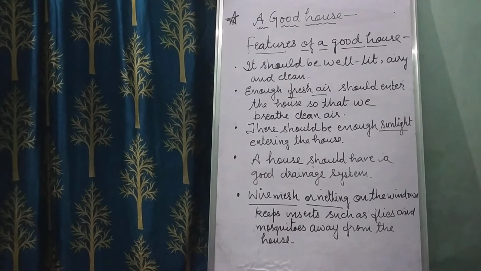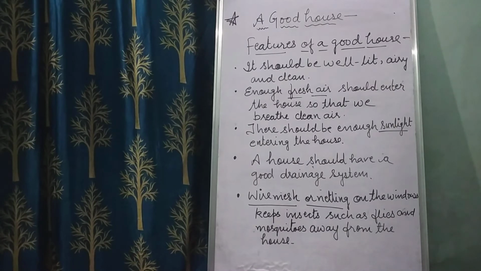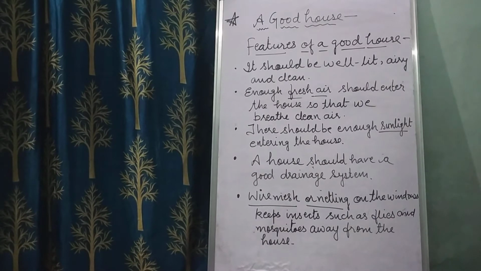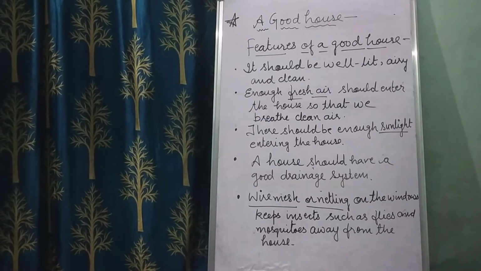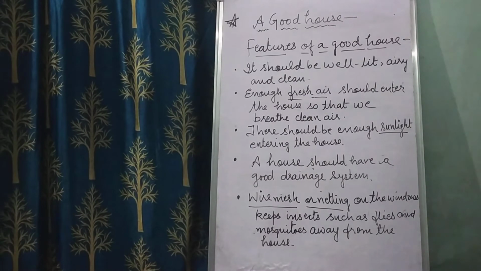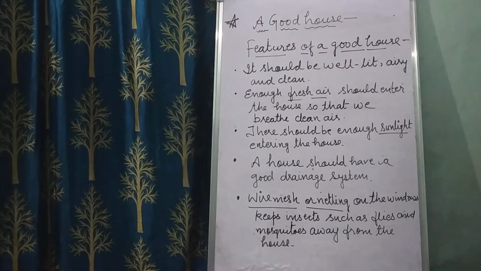See, first of all, children, it should be well lit, airy and clean. Living in a clean house helps us stay healthy and happy. Insects and germs are found in dirty places and they spread a lot of diseases, right? So living in a dirty house can make us ill.